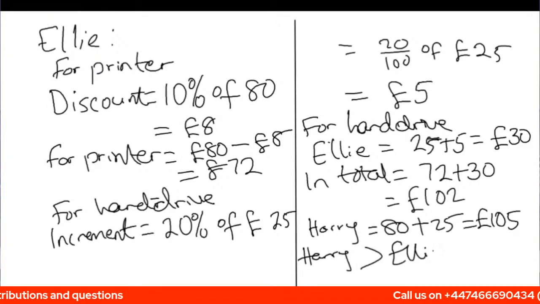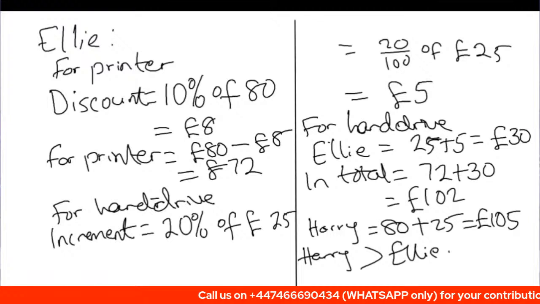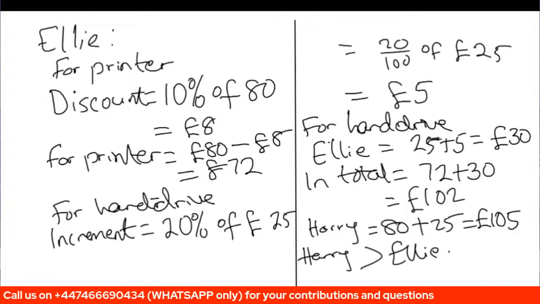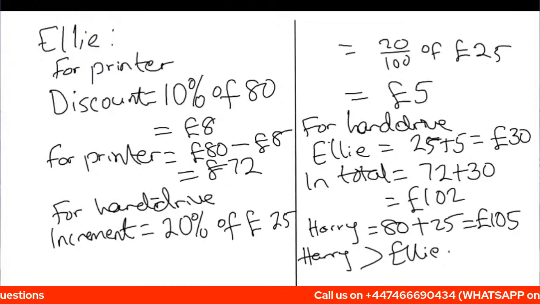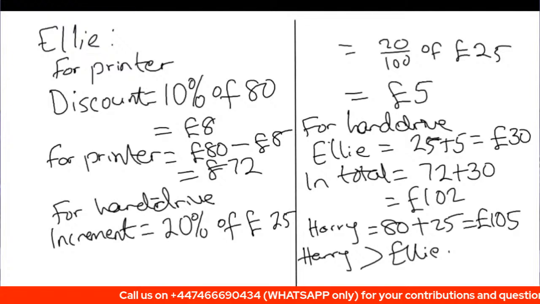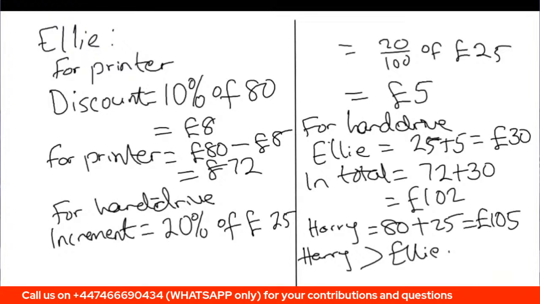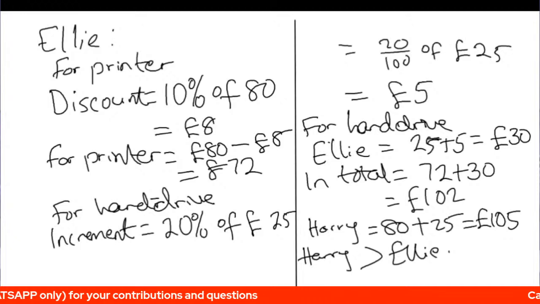Okay, so it's not about somebody having 10%, while another person had 20% or something. No, it's about how much did they really spend. So in total, Ellie spent £102, while Harry spent £105. So Harry spent more than Ellie. So Ellie, sorry, you are not correct. No, it is not correct. You didn't pay more than Harry. Okay, it is not correct.